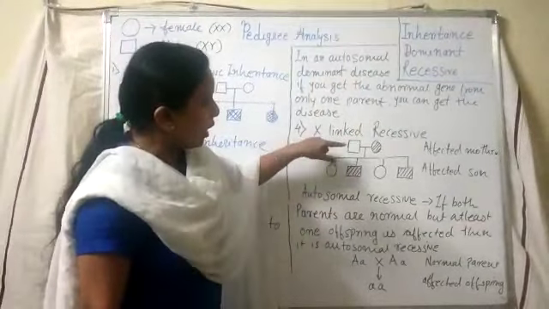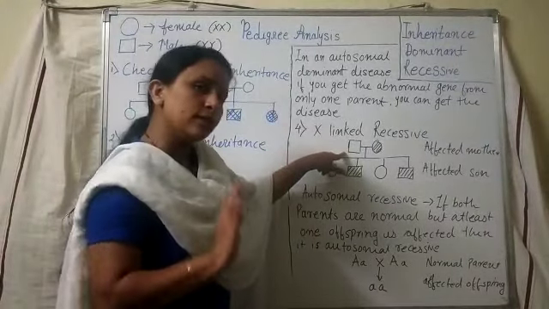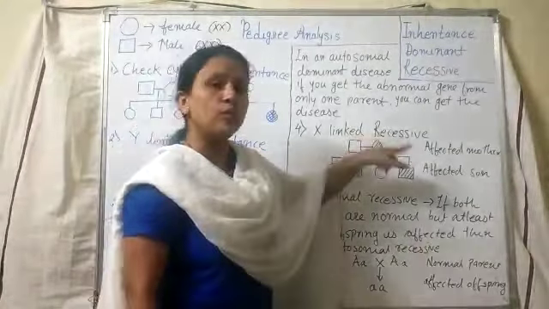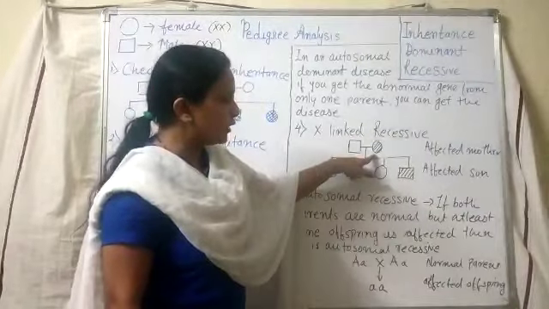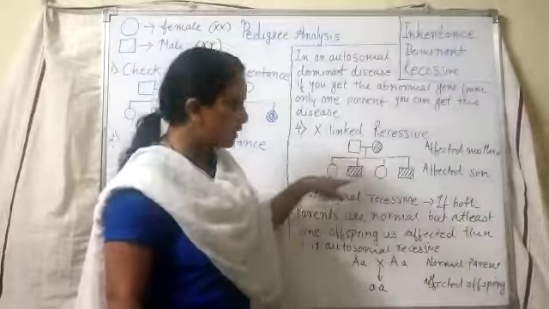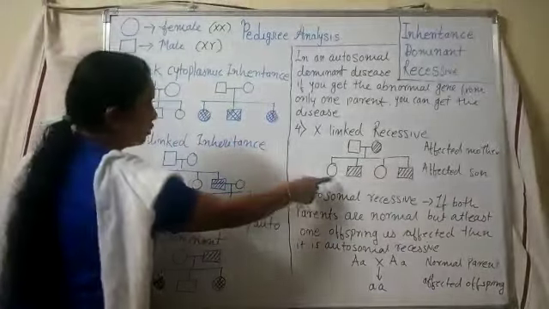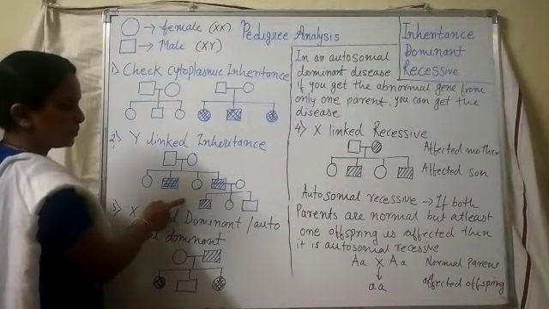Now see our parents: the father is normal, but the mother is affected. When the mother is affected, that means they have XX. So where will it get transferred? Definitely to the son.